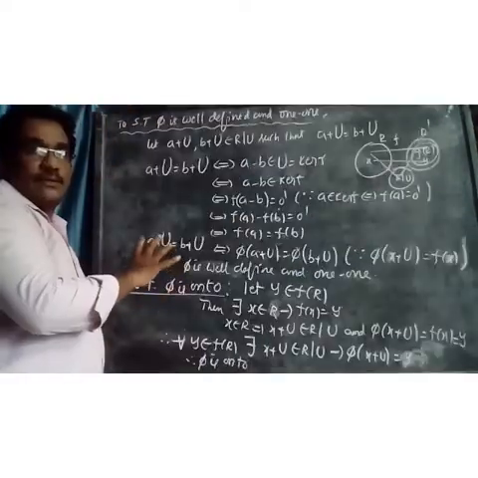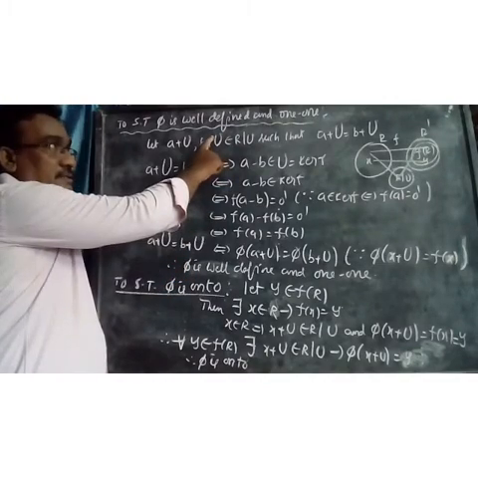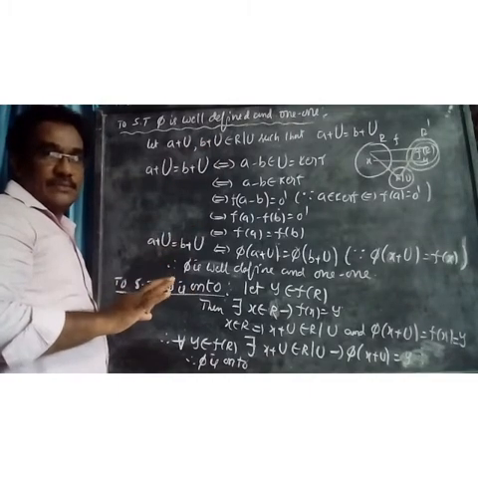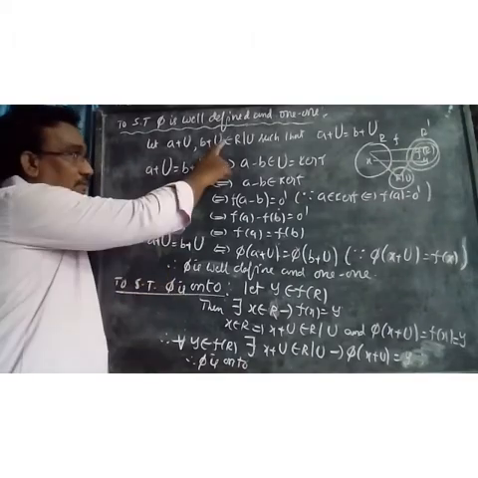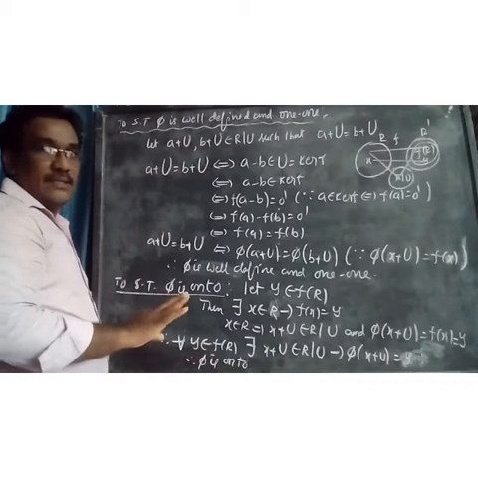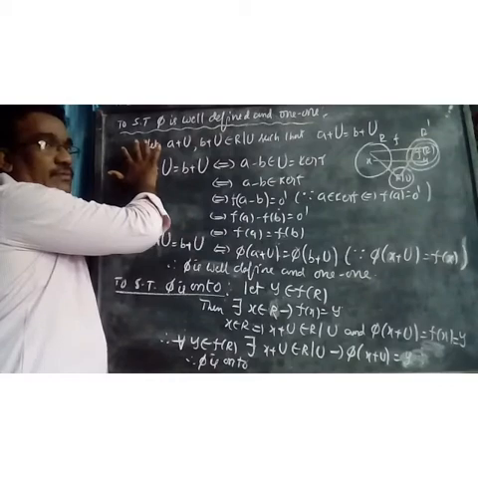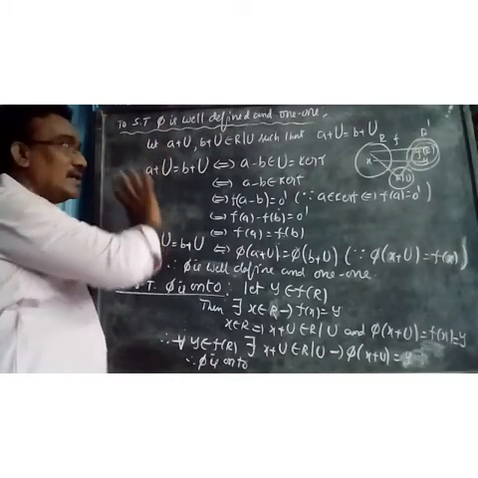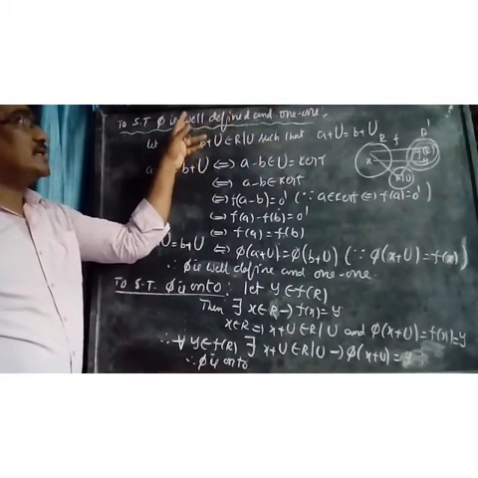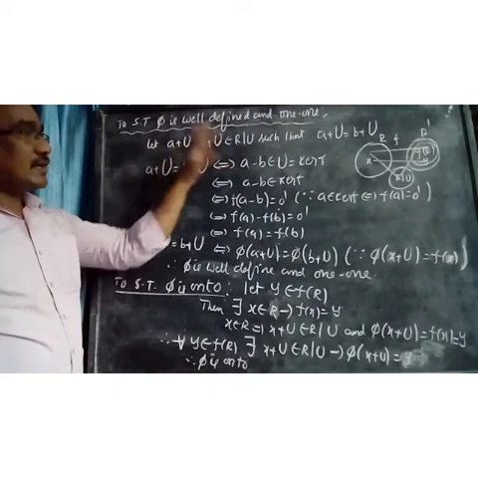So there are three parts: part 1 is that pi is one-one, part 2 is onto, part 3 is homomorphism. So pi is a homomorphism, one-one and onto, which is nothing but an isomorphism. Then our theorem is over. In the one-one part, we also prove that pi is well defined. Therefore, the first part is that pi is well defined and one-one. Well defined and one-one are converse parts.